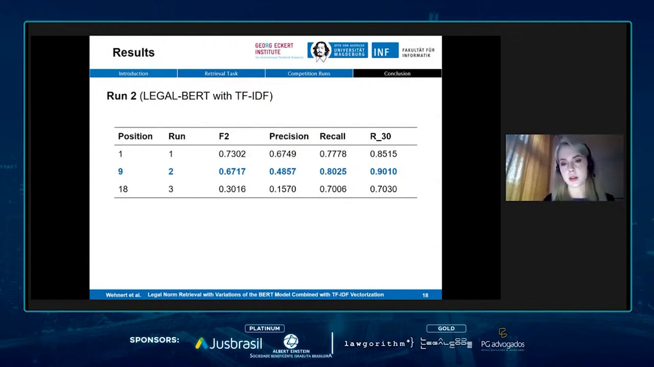Well, and here you can also see recall was high and precision was a bit lower, so probably more advanced methods and thresholding would have helped here, and maybe this approach would even have been better than our first run.